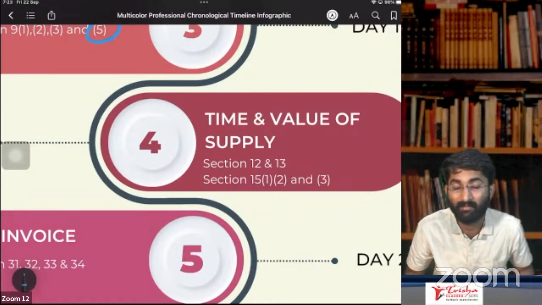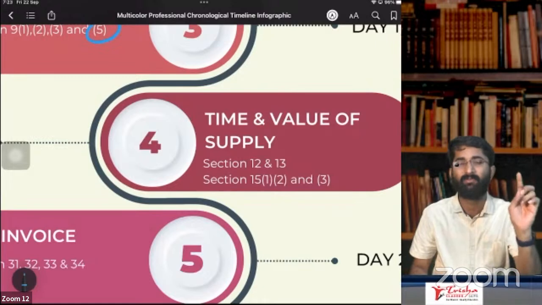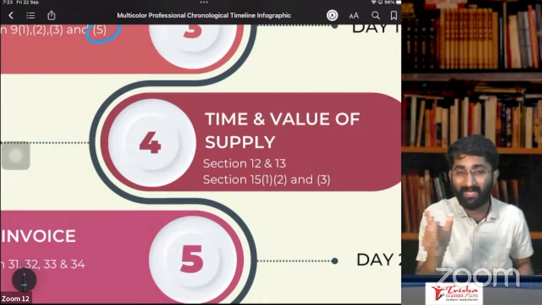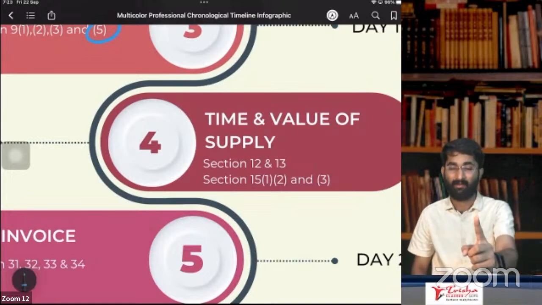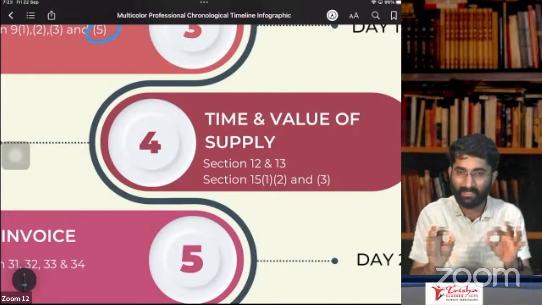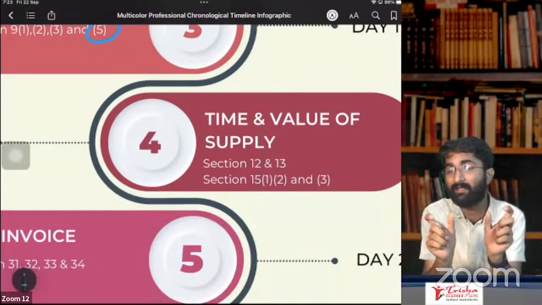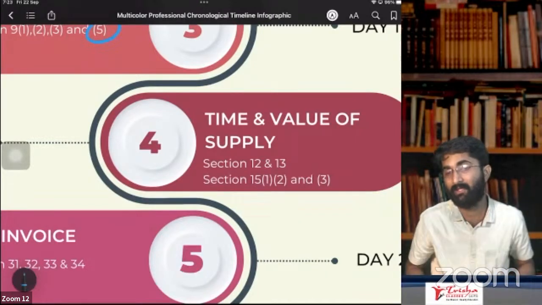Section number 15 is about value of supply. We discussed section number 15, subsection 1, which says that the price which is paid or payable will be the value of supply, provided. What is the proviso? It says that price should be the sole consideration. What is the meaning of price should be the sole consideration?